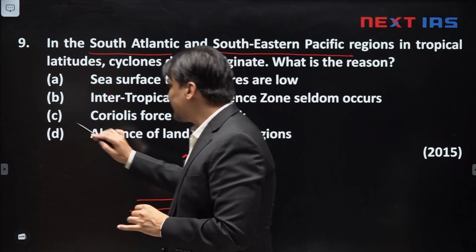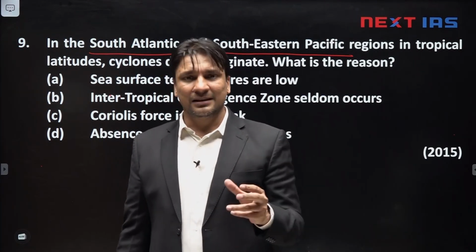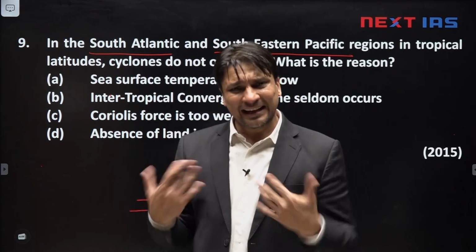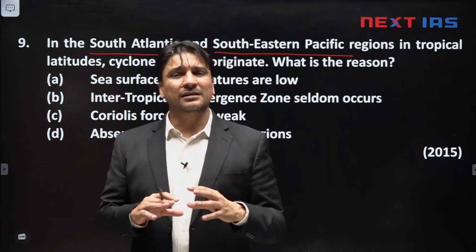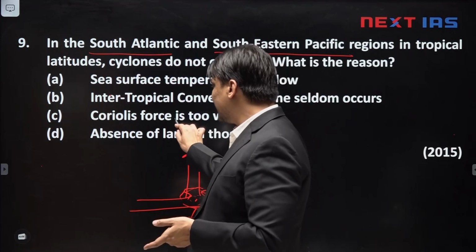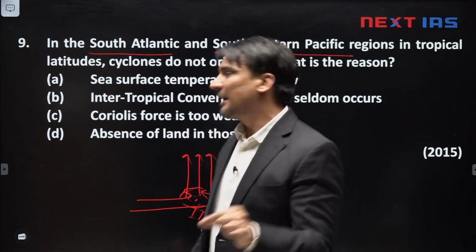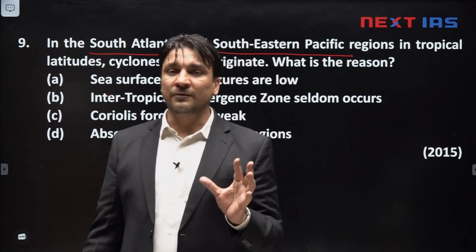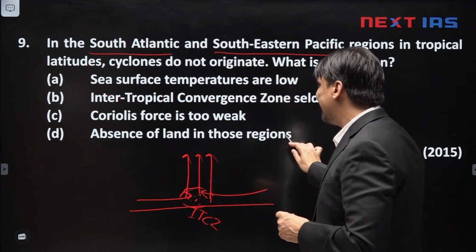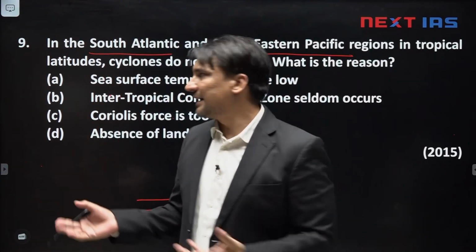Okay. The third statement is Coriolis force is too weak. No, Coriolis force prevents the formation of cyclone near equator only, because near equator tropical cyclone is weak. But in other areas, if you talk about tropical zone, the Coriolis force is not the problem. Coriolis force is sufficient to fuel the cyclone formation. So, this factor explains lack of formation of cyclones at equator, 5 degree north to 5 degree south. It does not explain absence of tropical cyclones in southern Atlantic or southeastern Pacific. Absence of land in those areas, no, this is also incorrect, because in both areas we have land masses. So, that is not the explanation.